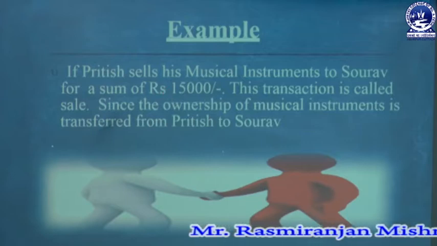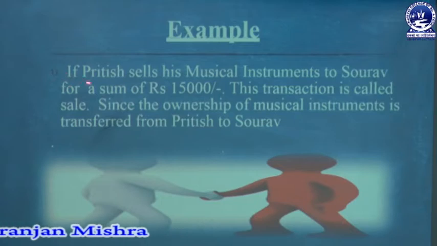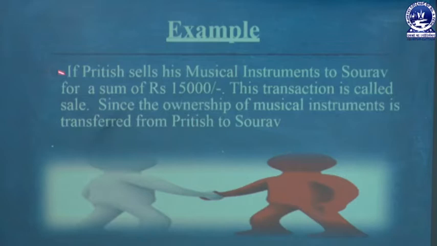So, when the ownership is transferred from the hands of the seller, here Pritish is called the seller and Saurav is called the buyer. The ownership is transferred from the hands of Pritish to the hands of Saurav, for a sum of rupees 15,000. So, that is a case of a sale. Since the ownership of a musical instrument is transferred from Pritish to Saurav, that is called a sale.